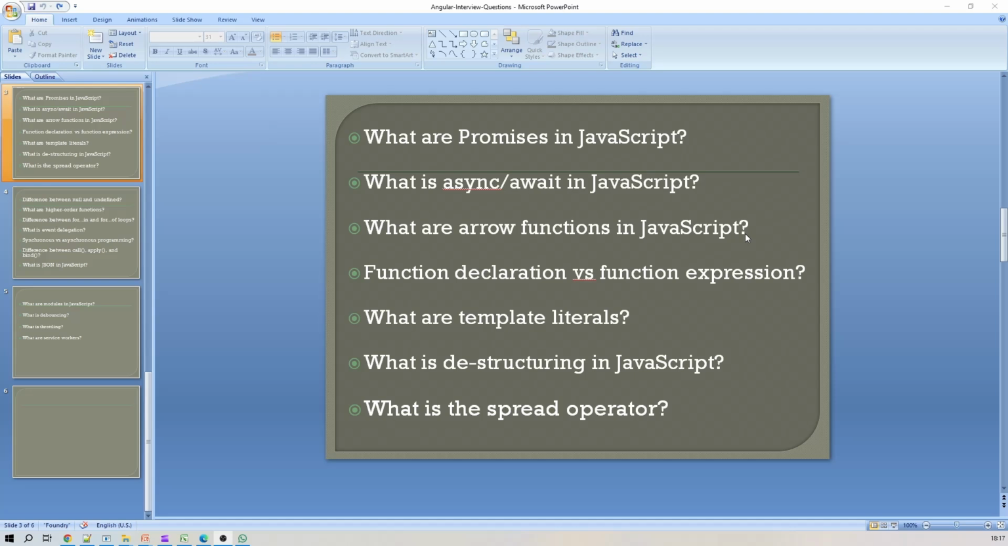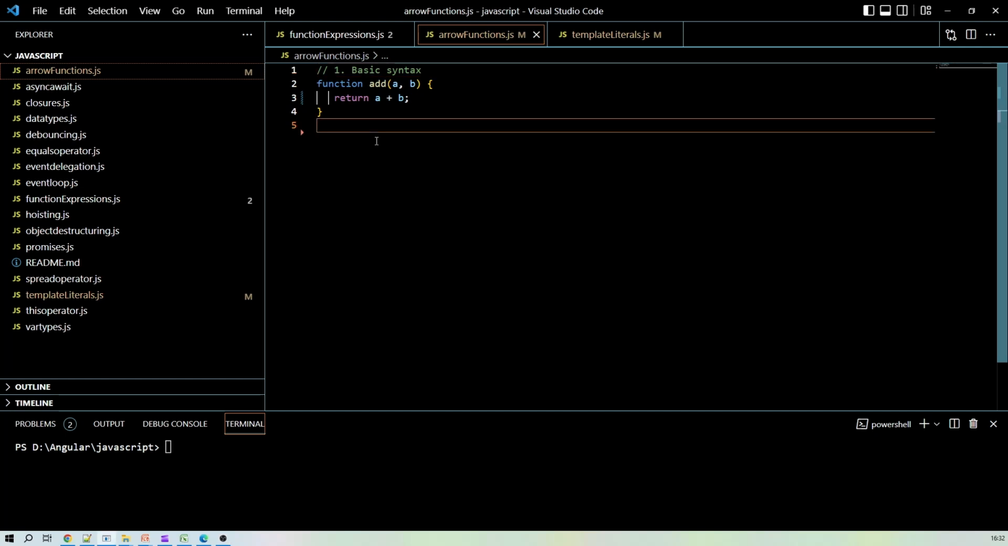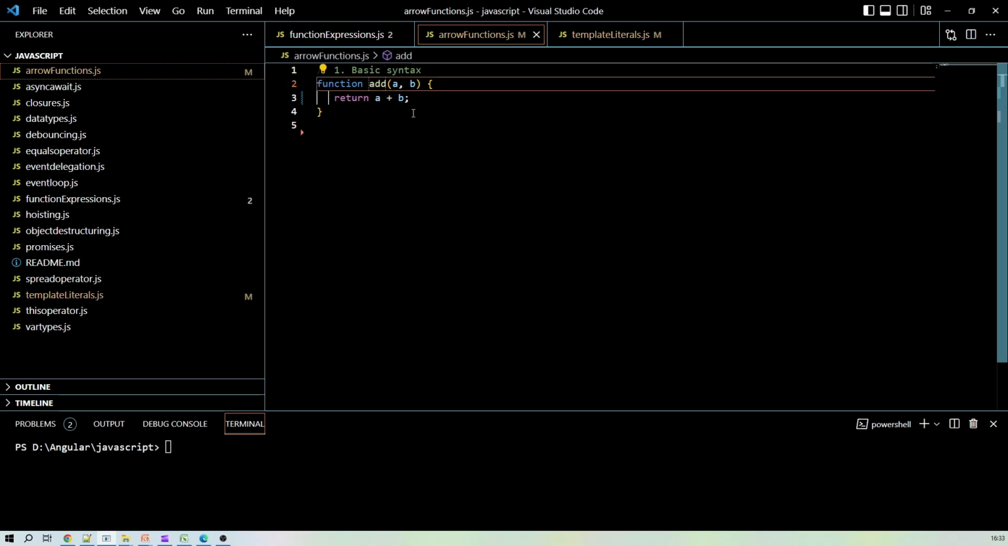So let's jump into the code now. I have created this JavaScript file in order to explain how we can write any function by using the arrow function. I have created this simple add function, where I am passing the two parameters a and b and returning the sum of those parameters, right?